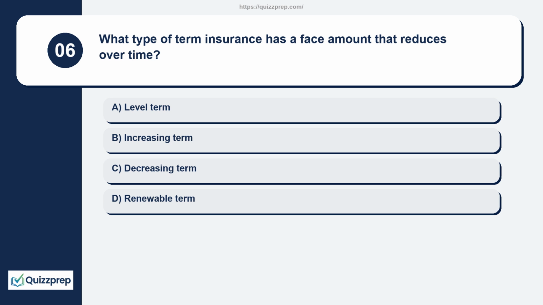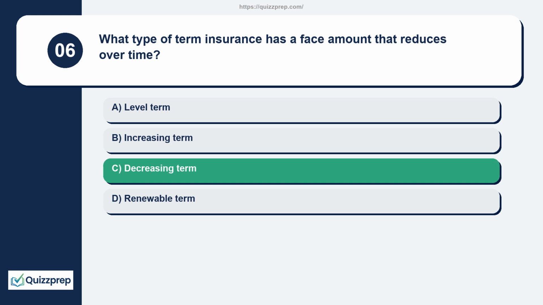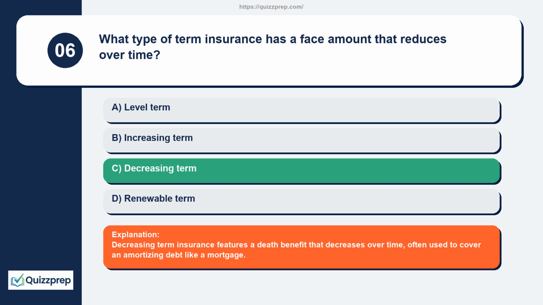Question 6. What type of term insurance has a face amount that reduces over time? Level term, increasing term, decreasing term, renewable term. Decreasing term insurance features a death benefit that decreases over time, often used to cover an amortizing debt like a mortgage.